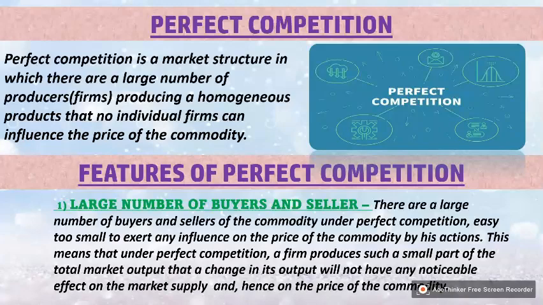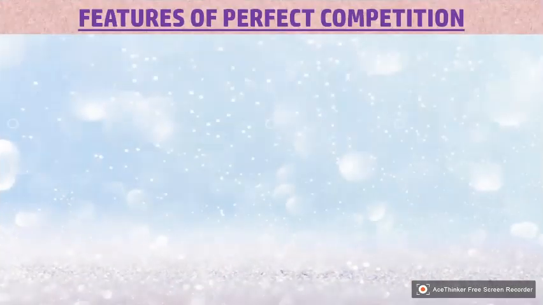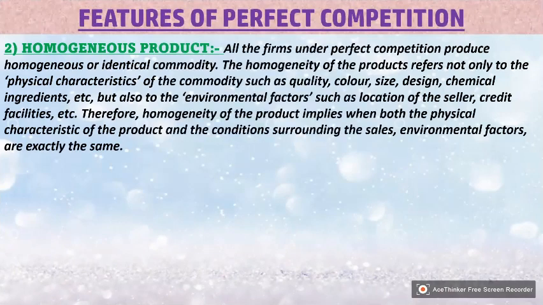So, the next feature. The second feature is homogeneous product. All the firms under perfect competition produce homogeneous or identical commodities.